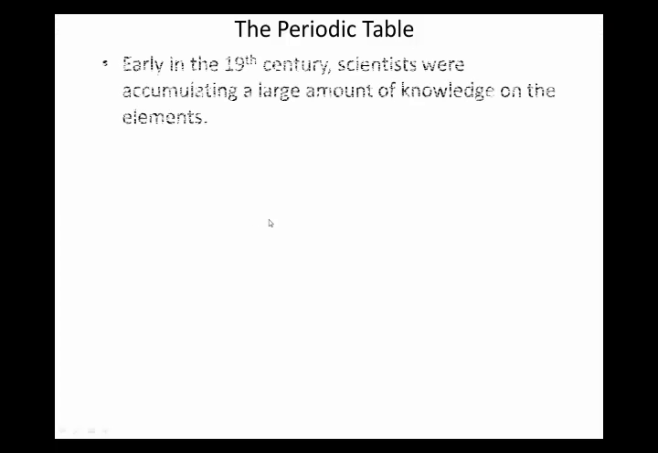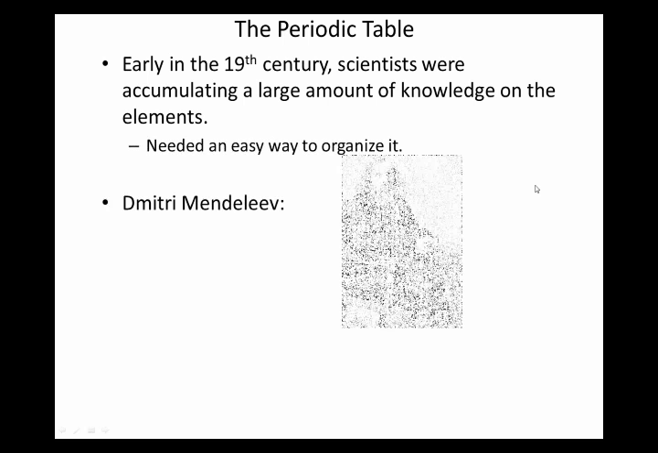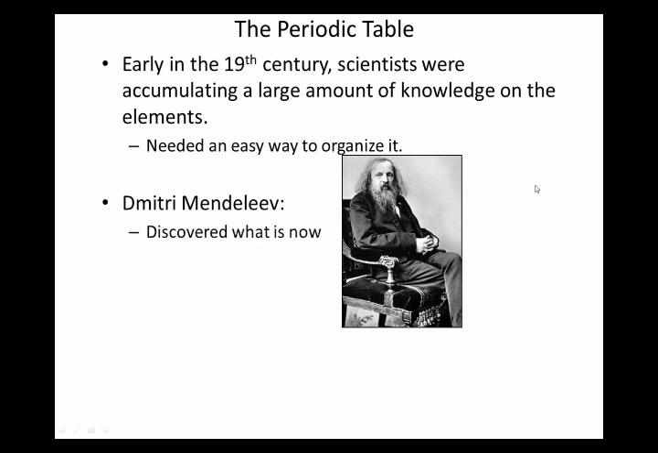The way the periodic table came about was because early in the 19th century, so early 1800s, scientists were really raring and going about collecting and finding elements, categorizing them, and finding out about their physical and chemical properties. They were collecting a huge amount of information, and it was taking up books and books and books. They needed a way to organize it. And this guy came along, Dmitri Mendeleev, and he discovered what we now call periodic law and organized it into what's called the periodic table.